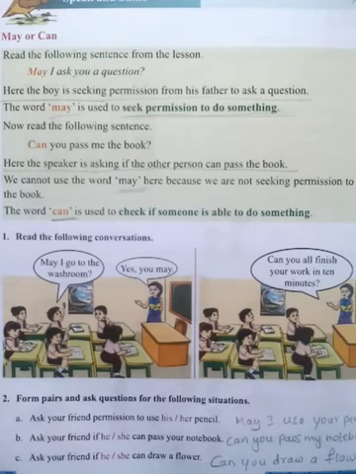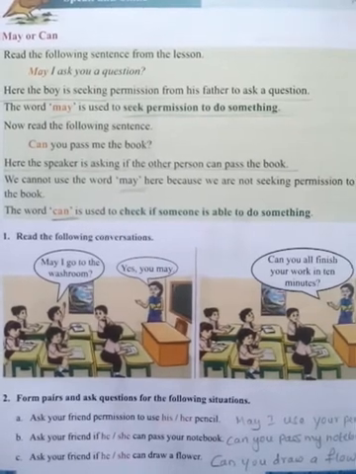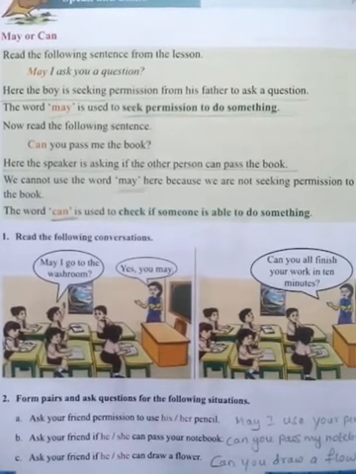These are the two question words when we have to ask. May is used to seek permission to do something. Can is used to check if someone is able to do something.